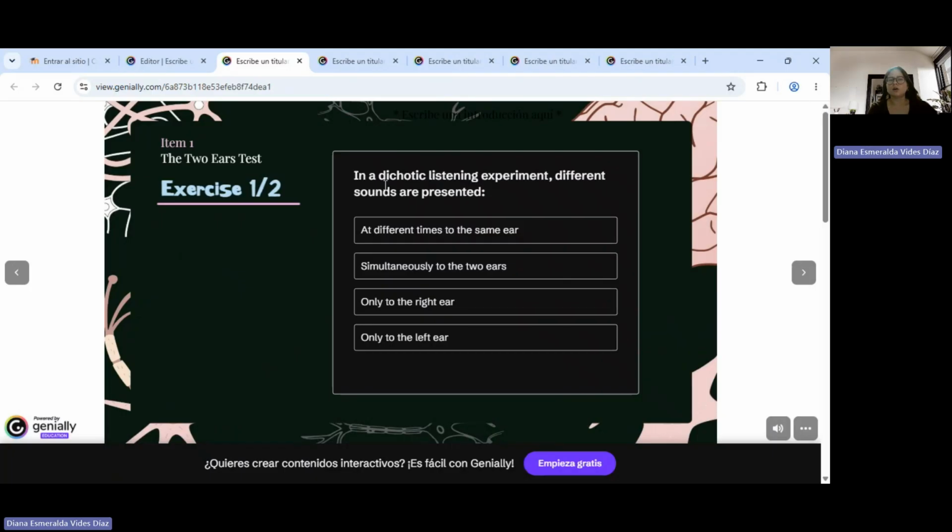In a dichotic listening experiment, different sounds are presented at different times to the same ear, simultaneously to the 2 ears, only to the right ear, only to the left ear. So this one is simultaneously to the 2 ears because different sounds are presented simultaneously, and participants then identify what they heard. That's why it's simultaneously.